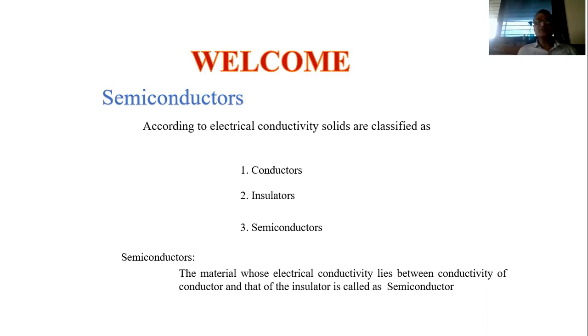Semiconductors can also be explained in terms of resistivity. Resistivity is the reciprocal of the conductivity. The resistivity of the semiconductor also lies between the resistivity of the conductor and that of the insulator. The resistivity of the semiconductor is greater than the resistivity of the conductor and less than the resistivity of the insulator.